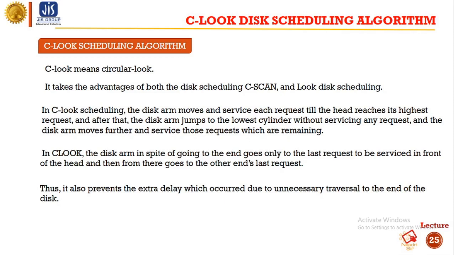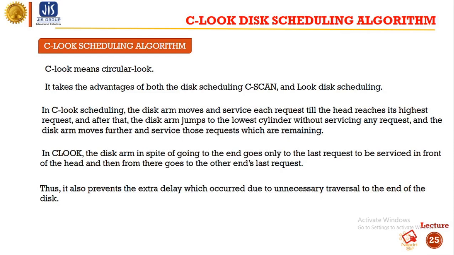So, if we discuss once again the CLOOK scheduling algorithm, CLOOK means circular LOOK. It takes the advantages of both CSCAN and LOOK disk scheduling. In CLOOK scheduling, the disk arm moves and services each request till it reaches its highest request. After that, the disk arm jumps to the lowest cylinder without servicing any requests, and moves further and services those requests which are remaining.